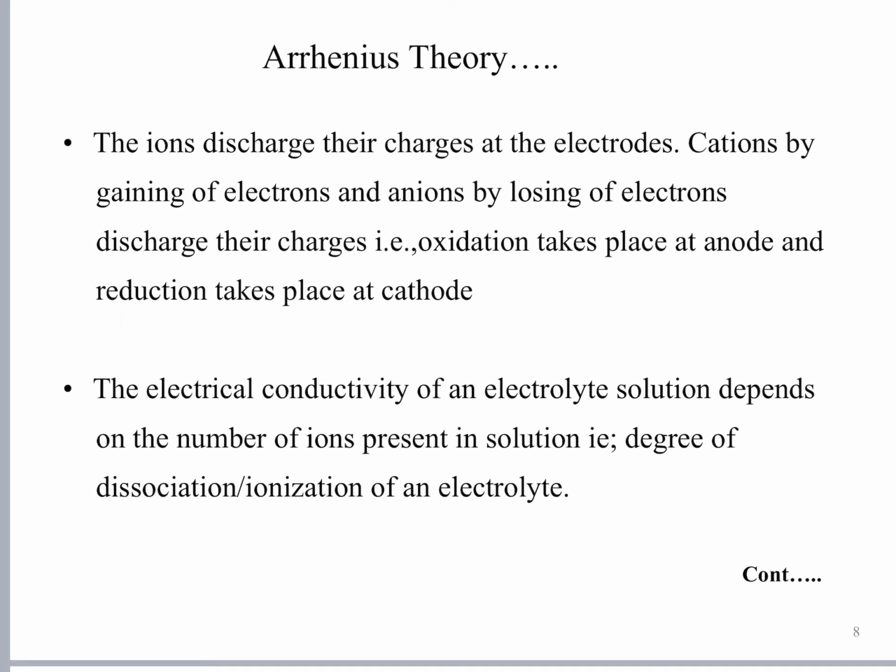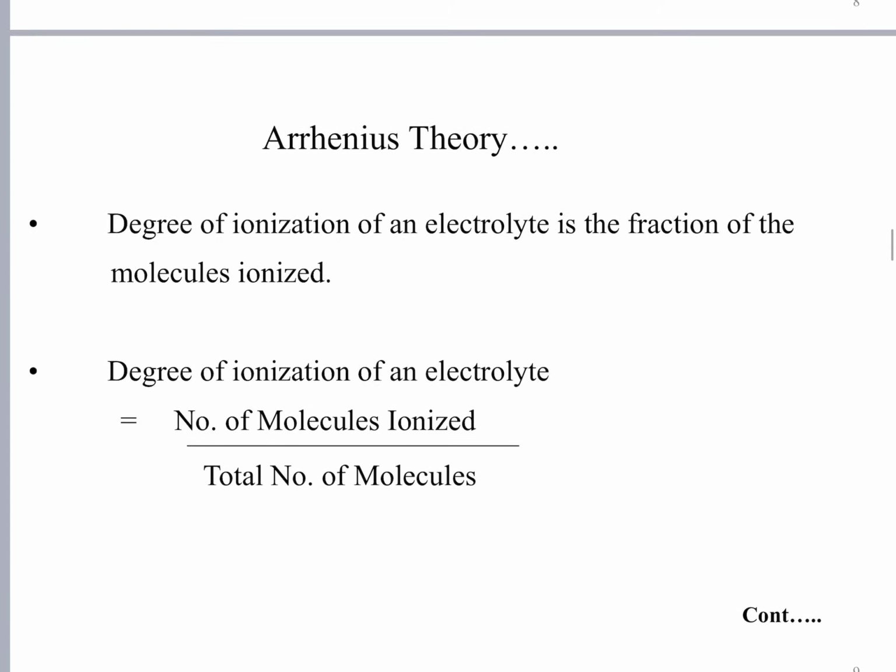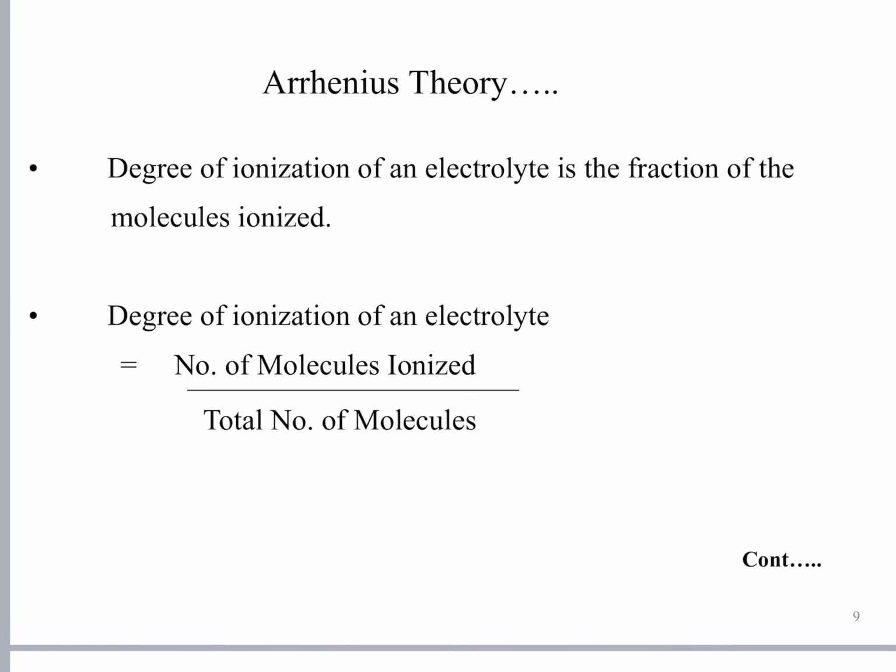That is given by the degree of dissociation or ionization of the electrolyte. How many ions are formed by an electrolyte is given by the degree of dissociation or ionization of the electrolyte. So the conductivity of an electrolyte is directly proportional to the degree of dissociation of that electrolyte. The more the degree of dissociation, the greater will be the conductivity. Arrhenius theory continued. Degree of dissociation or ionization of an electrolyte is the fraction of the molecules ionized.